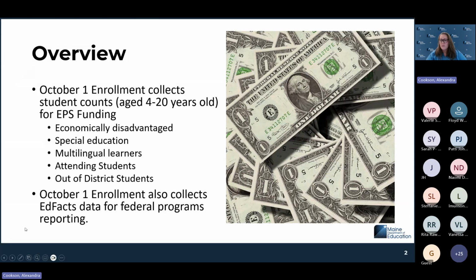So all of your student counts, 4-year-olds as of October 15th will be counted, and up until 20-year-olds. If a student turns 20 this school year, which is July 1st to June 30th, if they turn 20 years old within that time frame, they are eligible for EPS funding. Students who are receiving special education services can be enrolled until they are 22 years old, but they will not be eligible for EPS funding. They'll only be eligible until that 20th year enrollment.